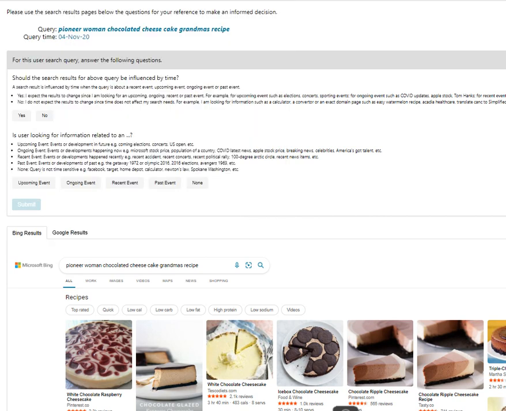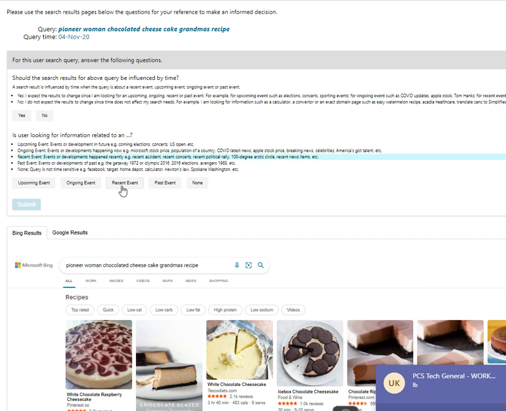For today, I am rushing the video because I want to dive into this. The number of HITs is limited, and the name of this HIT is Fresh Query Identification, USA English. This is an easy HIT app to work with. We just have to judge whether the result for the query will be influenced by time, or if the user is looking for information related to an upcoming event, ongoing event, recent event, past event, or none.